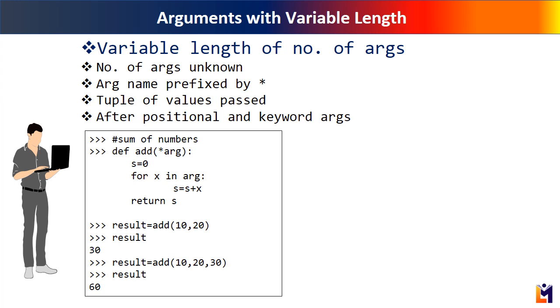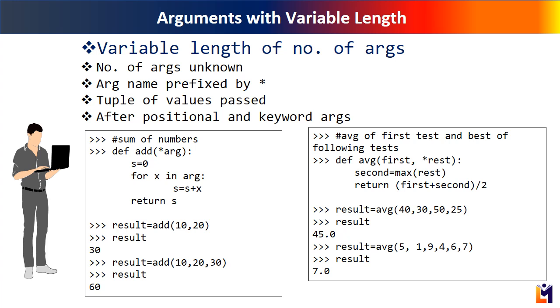A function can be defined to receive some mandatory arguments before the variable values. To do that, first define the required arguments followed by the asterisk prefixed argument. Assume a scenario where a student is required to give a first mandatory test and any number of, let us say, performance enhancing tests, the best of which is considered for calculating the average. Hence, the average function has first mandatory argument and then a variable length parameter. See the function in action.